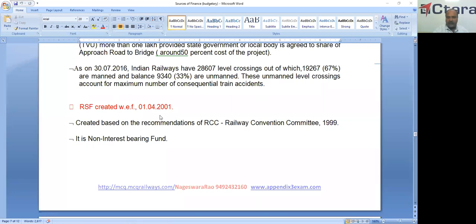This fund was created on 1/4/2001 based on the recommendations of the Railway Convention Committee 1999. It is a non-interest bearing fund, whereas the development fund and capital fund are interest bearing funds. On 31st March, the interest is credited on the closing balance, whereas the capital safety fund is a non-interest bearing fund.